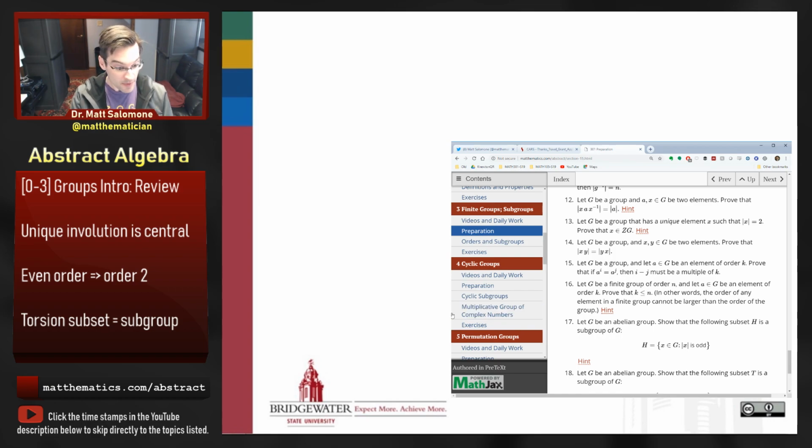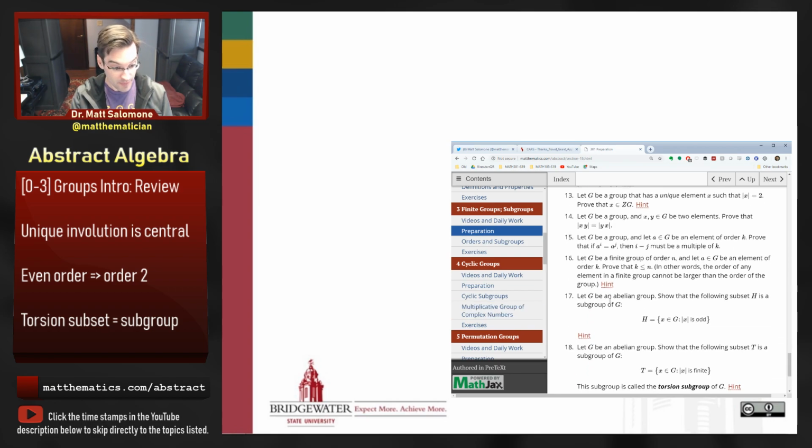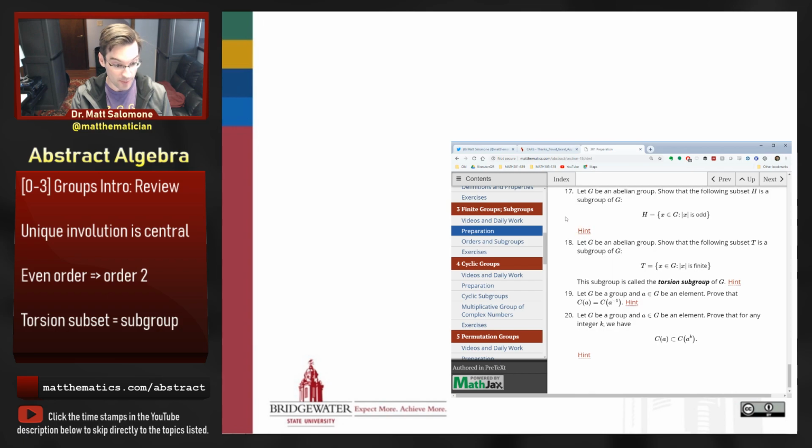And item number 3 is question number 18 from the preparation list of problems right here: if I have an abelian group, then the set of all elements in that group whose order is finite, the set of all finite order elements in an abelian group, is called the torsion subset. And this result shows that the torsion subset actually is a subgroup, right? So it's called the torsion subgroup of G. So I'm hoping that we get an opportunity to do justice to all three of these exercises as we go along today.